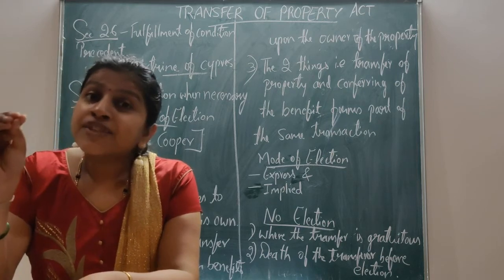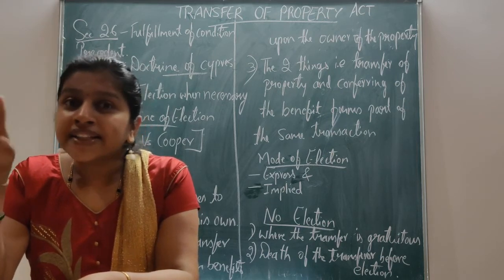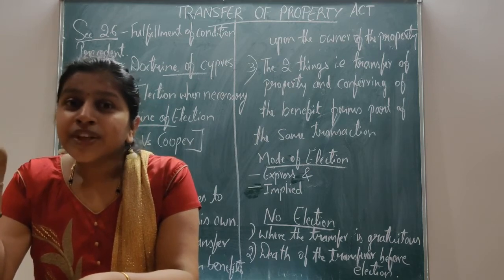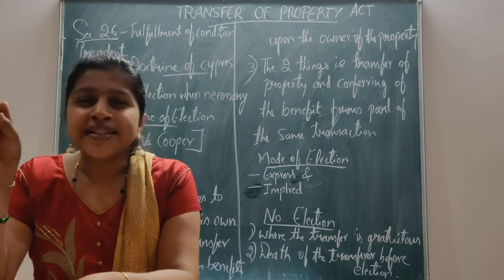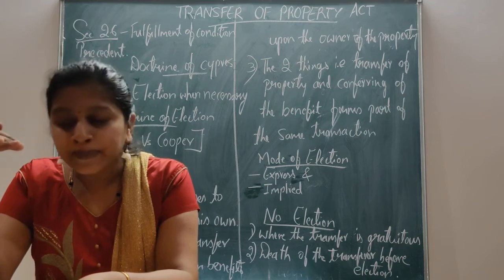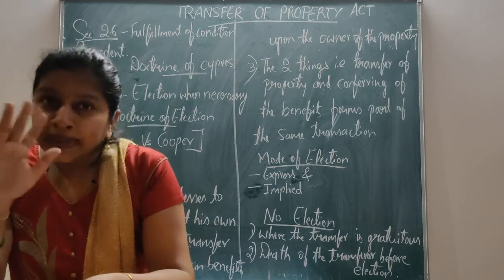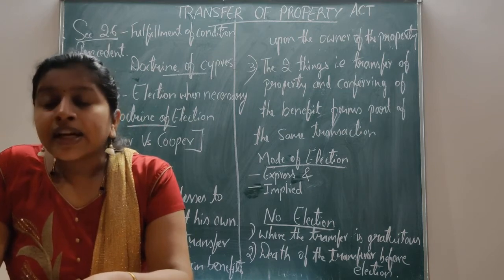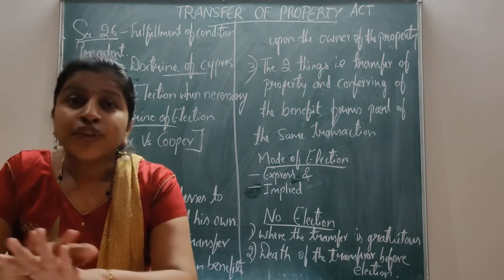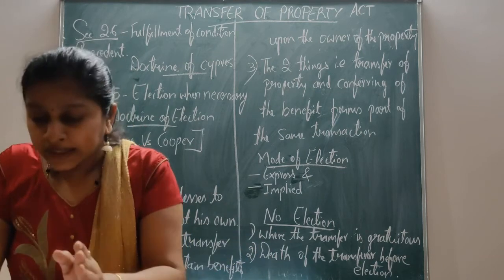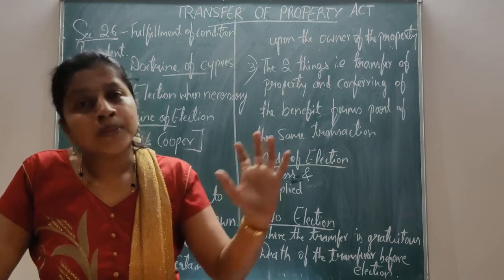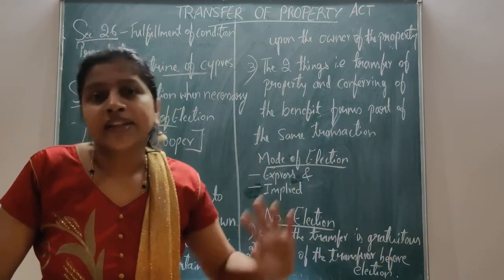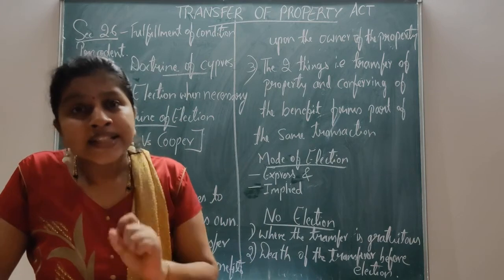Here B has not fulfilled the entire condition. He has not fully fulfilled the condition. He has fulfilled the condition substantially and not completely. But here the law considers the condition precedent to be fulfilled completely, and B will get the amount of rupees 50,000 from A. Here, what does the law consider in this illustration?